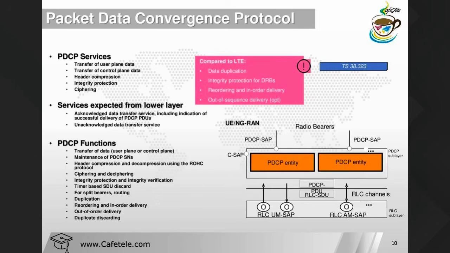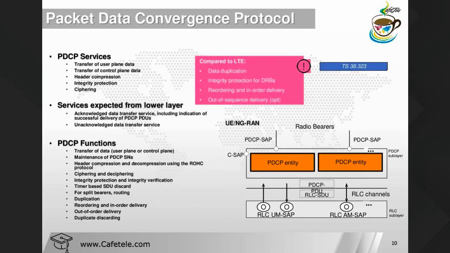Now what are the services we have? First service is transfer of user plane data, because it's applicable to the user plane. Transfer of control plane data, because it's applicable in the control plane also. Header compression, with the help of ROHC.